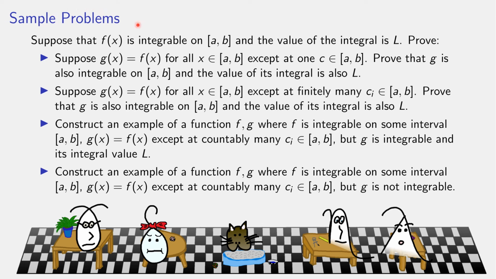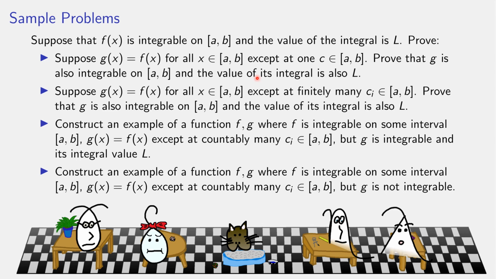So this first one said, if you have a function that's integrable, f of x, and you change the value at one point, not only do you not change the fact that the function is integrable, you don't change the value of the integral. So if you change the value of the function at one point, how much can that possibly throw off your upper and lower or possibly Riemann sums? Not very much. A single point can be chosen at most twice as a sampling point, and it can throw off at most 2 terms of your upper and lower sums.